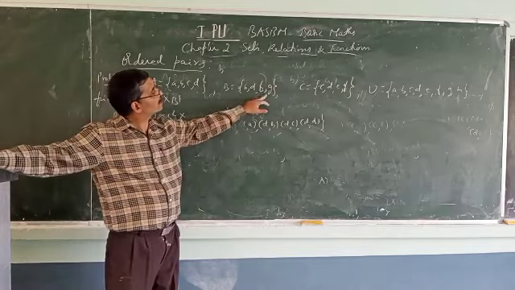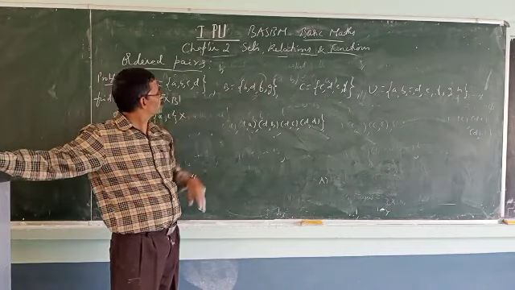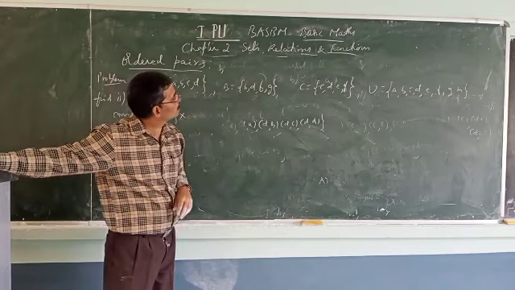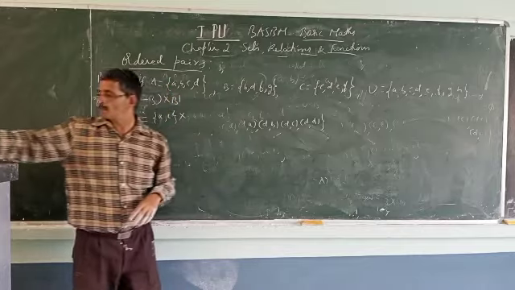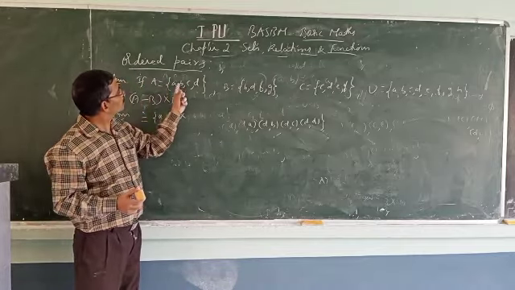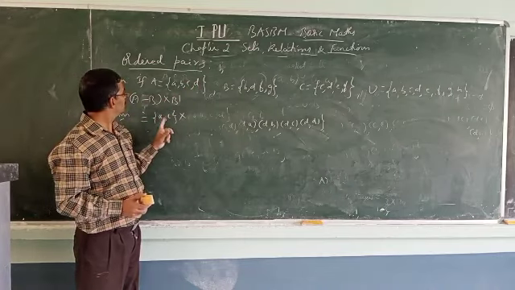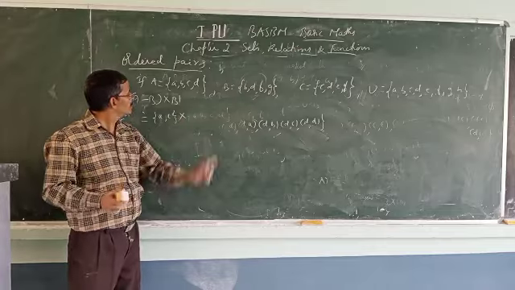B dash means remove this element. Removing what? B dash I have already shown you: U minus B. So A minus B means remove the common elements B, D. B, D are common here. So the result is A, C.